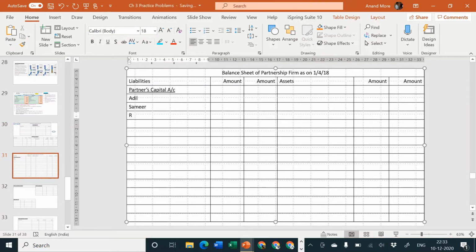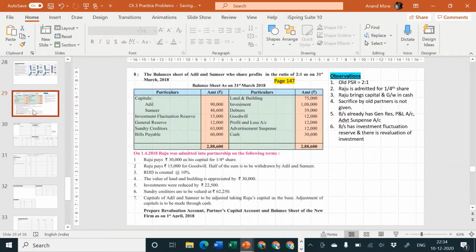Below that we are going to write investment fluctuation reserve. Inner column we are going to write 15,000 is the amount in the inner column. Afterwards we are going to leave one line for the same.